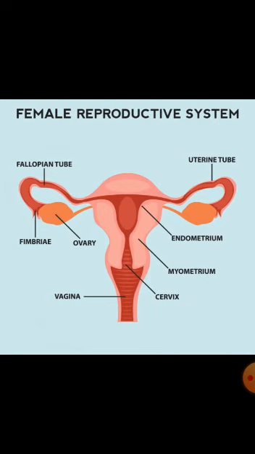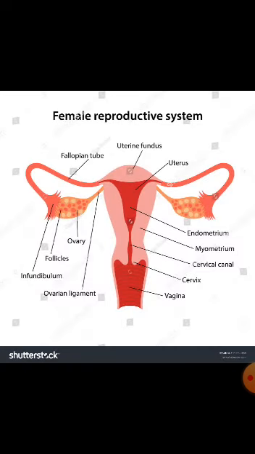After fertilization, the zygote keeps dividing and moves towards the uterus, forming an embryo. This embryo gets attached to the walls of the uterus and this is called implantation. The walls of the uterus get thickened with a rich supply of blood vessels to nourish the growing embryo. The embryo gets nutrition from the mother's blood with the help of a special tissue called the placenta, and the waste generated by the embryo is also removed through the placenta.